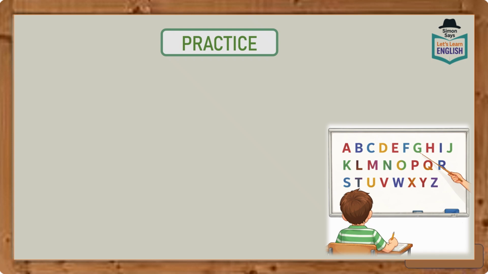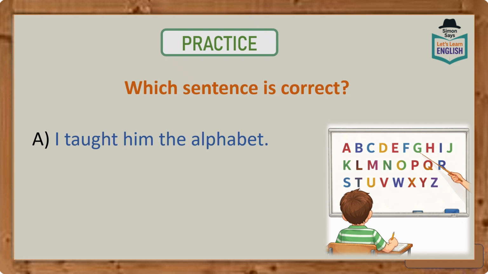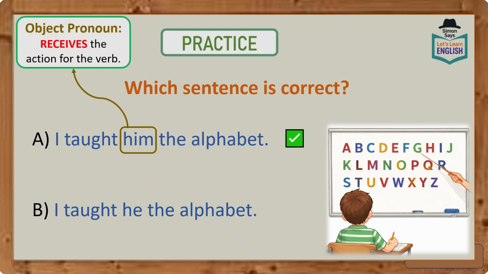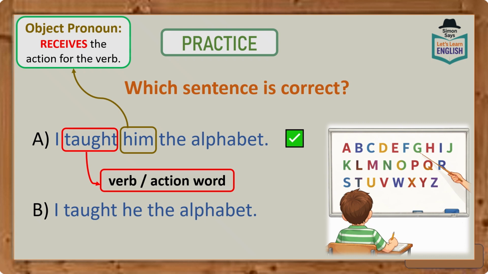Let's have a look at this question. Which sentence is correct? A, I taught him the alphabet. B, I taught he the alphabet. Now in this case, the first sentence, A, is correct. Now remember that him is an object pronoun that receives the action, which is in this case taught.